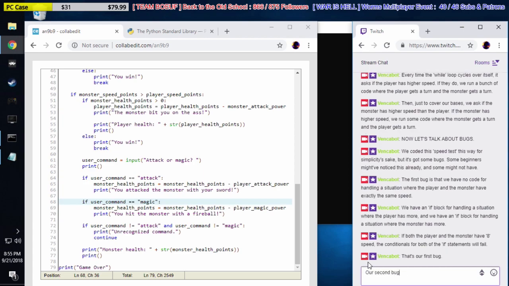Our second bug is that we always ask both questions. Does the player have more speed?